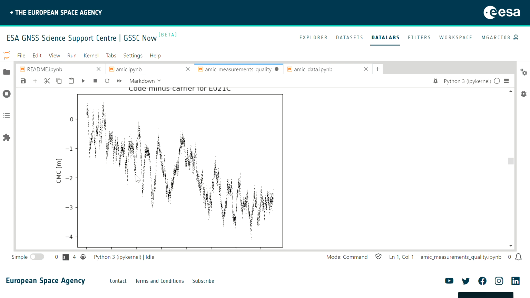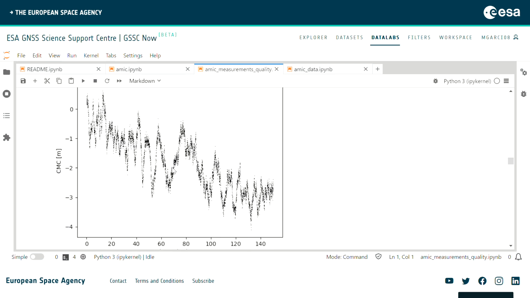At this point, I want to point out three types of contributions. One is a very low frequency contribution. That's the ionosphere. The ionosphere evolves very slowly in time. That's this major trend here, the decreasing trend. Then we have a mid-frequency noise that is mostly caused by multipath. And then we have a much higher frequency on top. That's the noise that we are interested in. That's the thermal noise, the receiver noise, and eventually that's the observable noise that will determine the accuracy